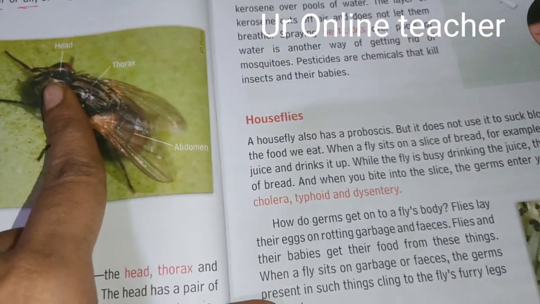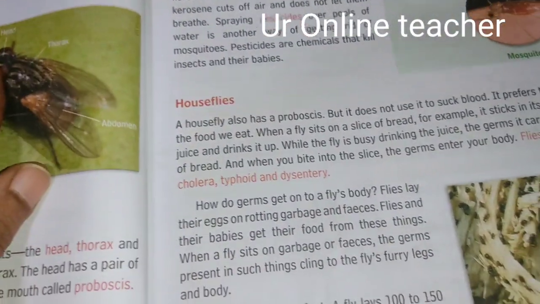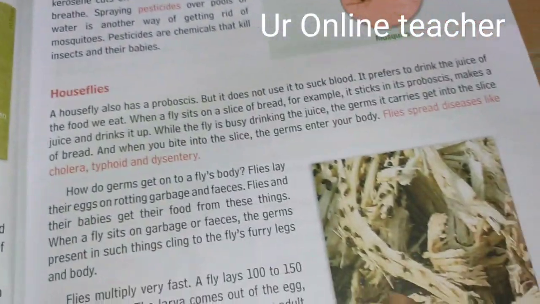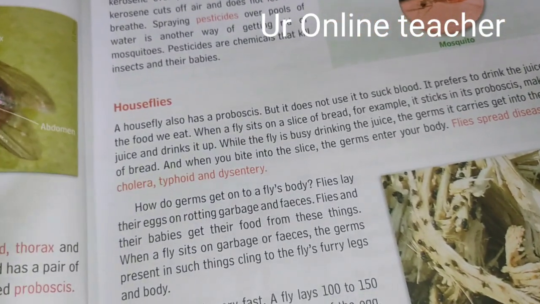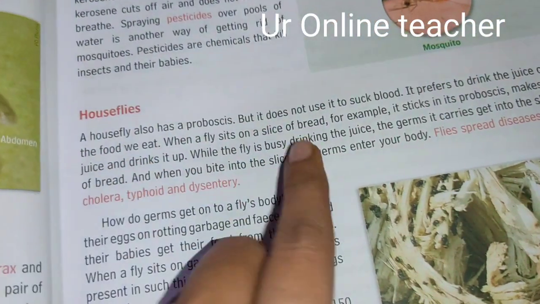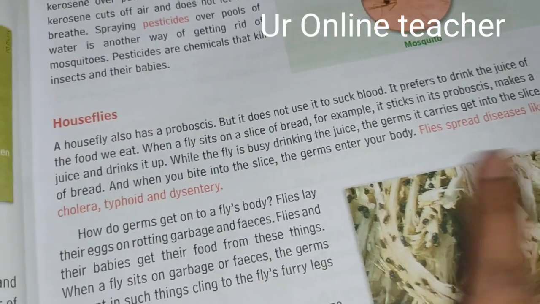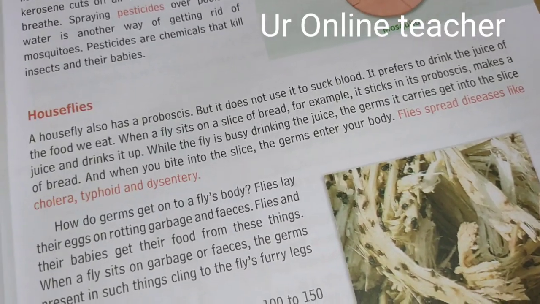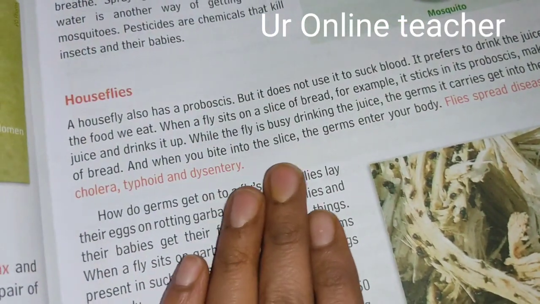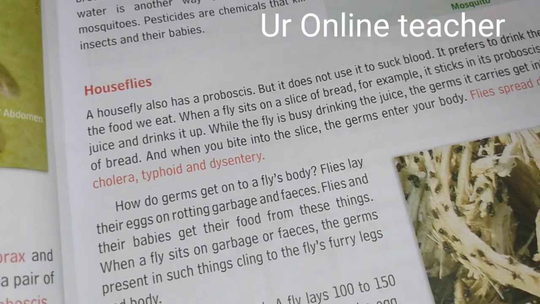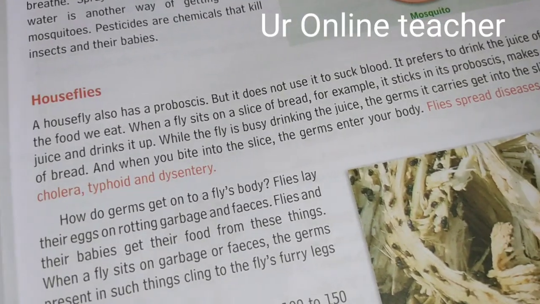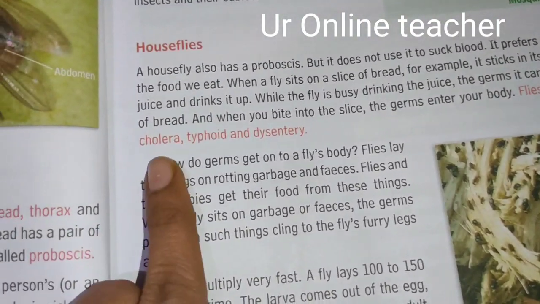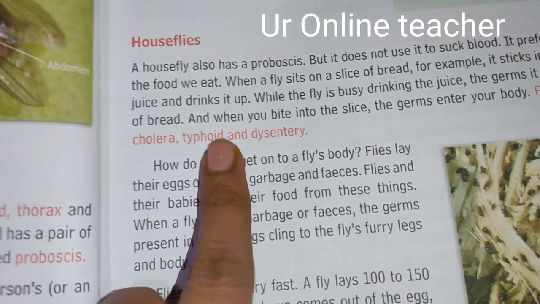When a fly sits on a slice of bread, for example, it sticks its proboscis onto it, makes a juice of it and drinks it up. When the fly is busy drinking the juice, the germs it carries get into the slice of bread. When we eat that bread, we don't know about it. The germs will enter our body, and flies spread very harmful diseases like cholera, typhoid, dysentery, etc.